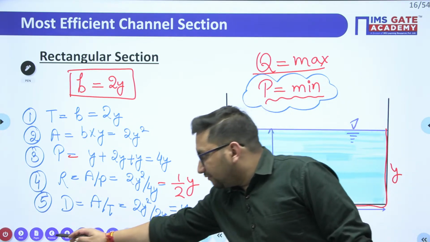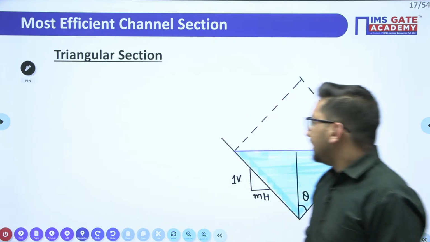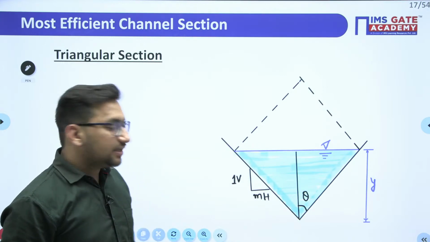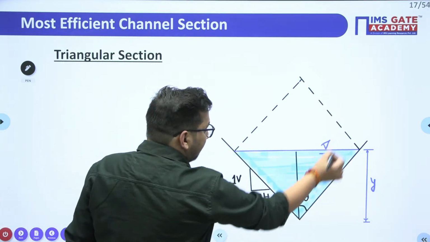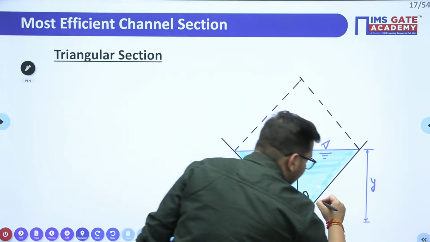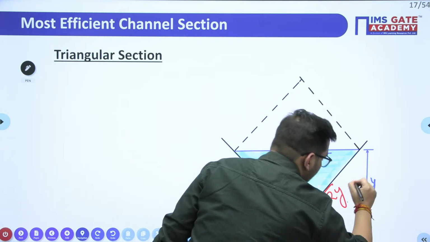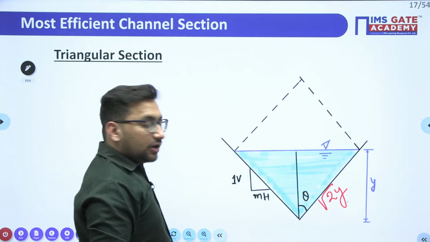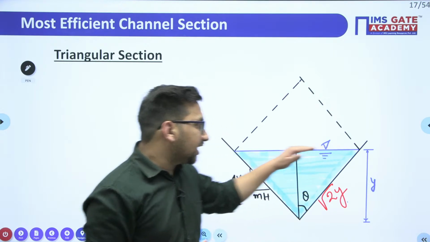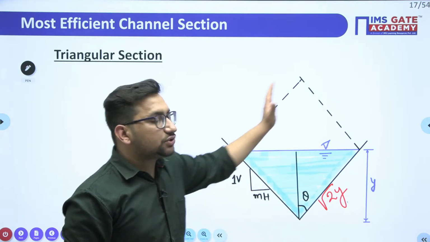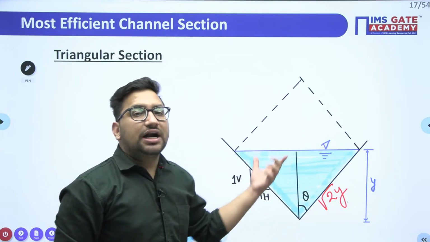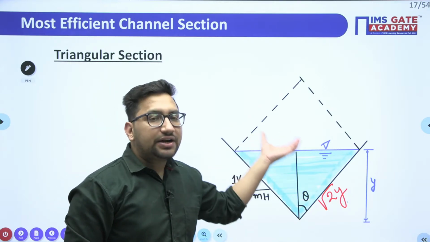Similarly, we can find out for different cases. Let's see for a triangular channel. Now the condition for a triangular channel to be most economical, you can remember like this: it should be a square having a side of root 2 y, with a diagonal horizontal. Remember, if the diagonal of this particular channel is horizontal, and if you make it as a square, this will be your most economical triangular channel, right?